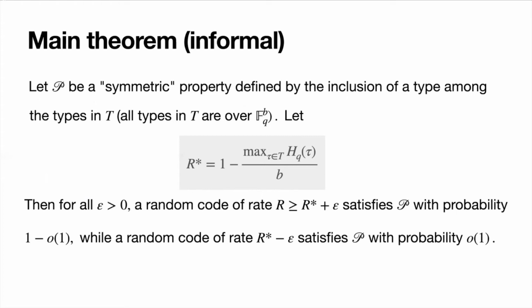So R star is in fact the threshold rate for these properties, and these properties are all sharp.